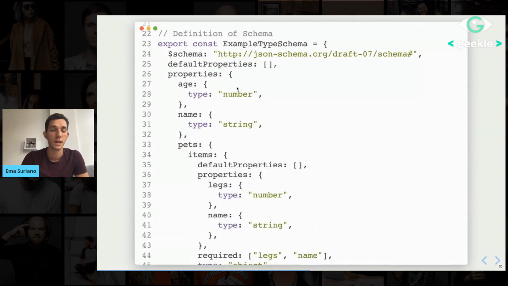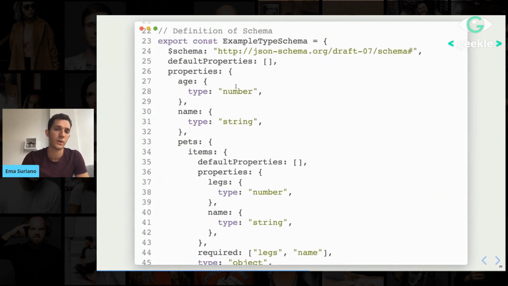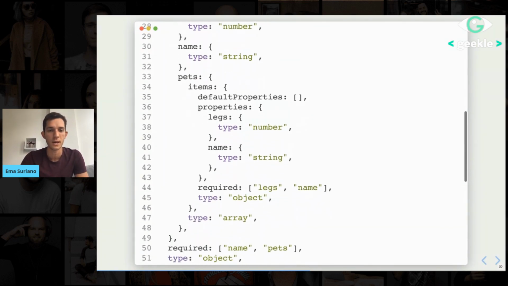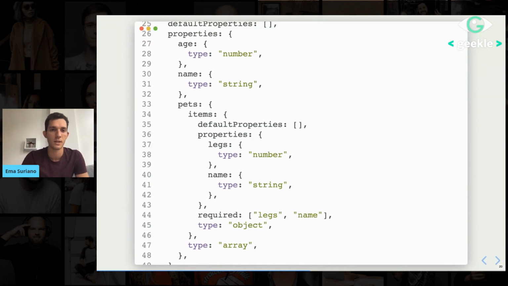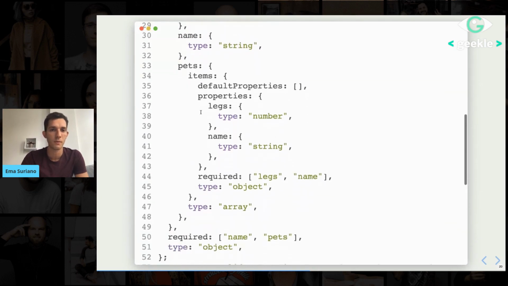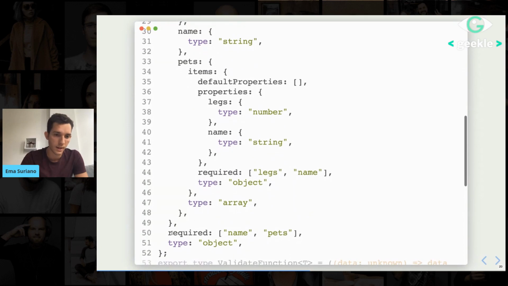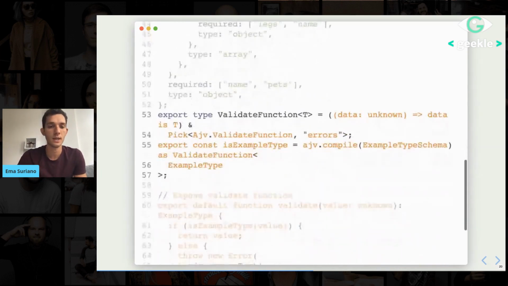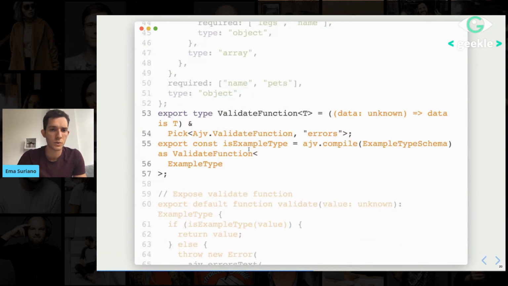Then after that, here, and this is the sweet point of the framework, or of the CLI, it is going to generate the whole schema that we had from before for us. It will automatically read the types. So for example, here we have name, which is type string, age type number. Then we have the pets that we saw before. And here we have the required properties. It's more or less the same as I did before, but now it's automatic, which is amazing. And then it's going to create this type validate function, but the most important part is this function, is example type.